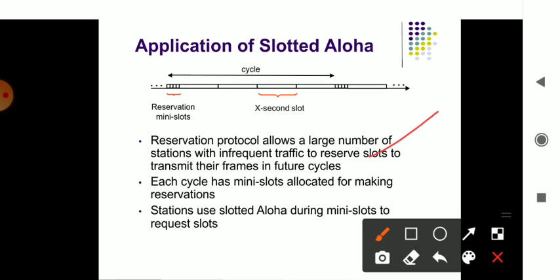The stations use slotted aloha during minislots to request the slots. Mainly, many slots are requested before they get a slot, like reserving a certain place for execution earlier than any other. Slots are considered in the cycle. The cycle executes within that particular time, the slot moves again, and it may repeat after a certain time. So slots are important in the aloha concept, where you can reserve your slots to be executed later,